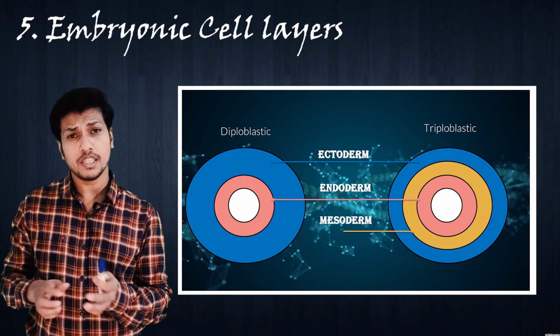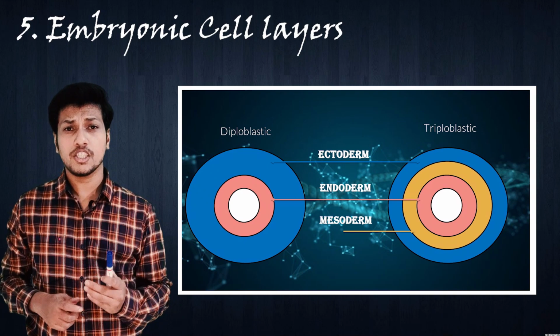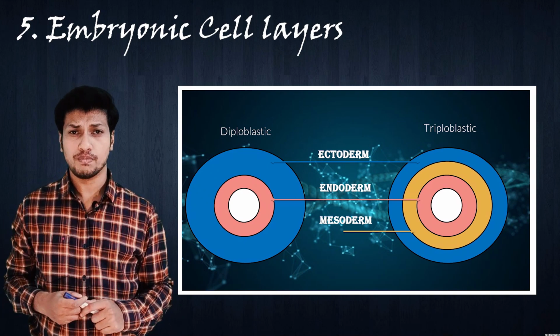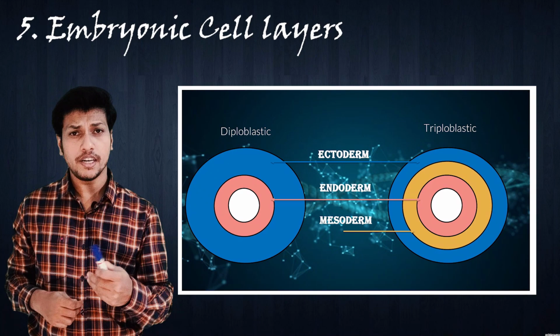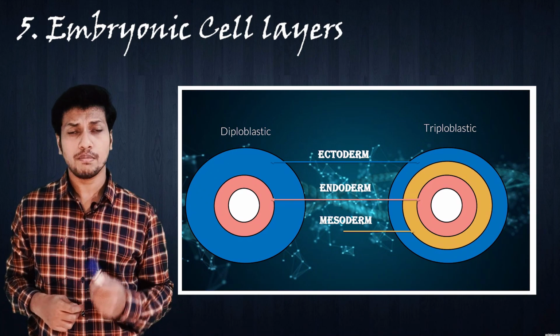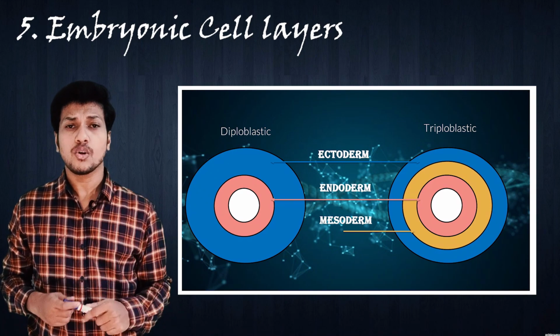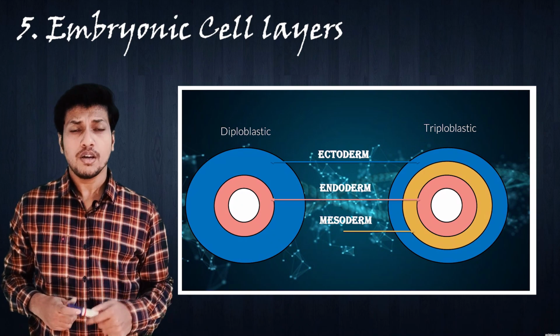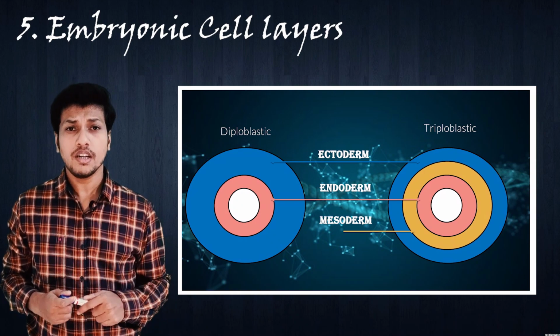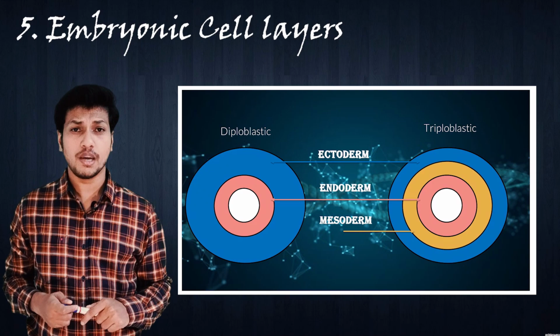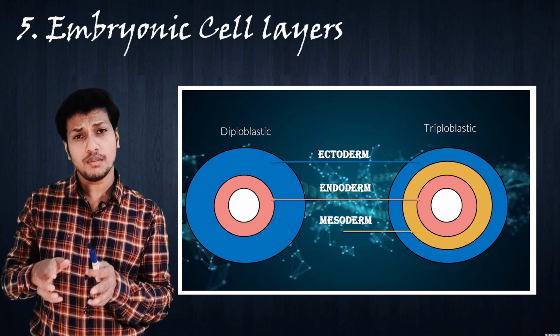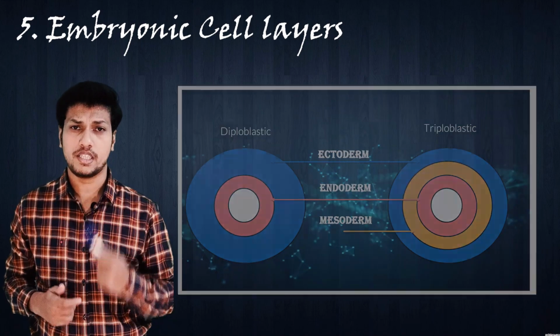Now, there is some other group of animals which consist of three layers in their embryo. Along with ectoderm and endoderm, there is another layer present in between these two layers known as mesoderm. Because this group of animals consists of three layers in their embryo, these animals are categorized as triploblastic.